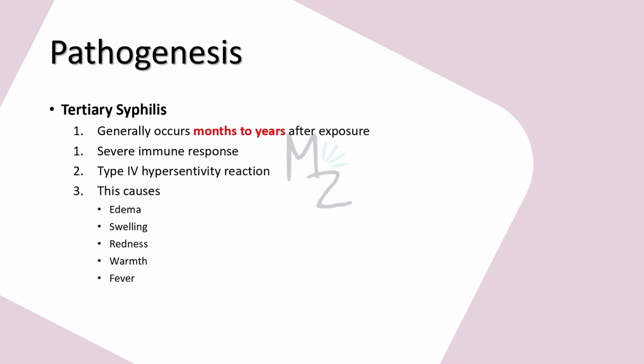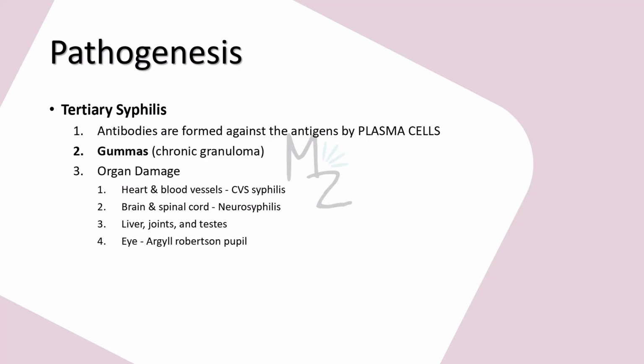If there are few spirochetes in blood, there will be a severe immune response, which will be led by T cells and macrophages. They will release certain cytokines like tumor necrosis factor alpha, interleukin-1, and interleukin-6. This immune response is called type 4 hypersensitivity reaction. And there will be certain symptoms like swelling, edema, redness, warmth, and fever. Plasma cells also get involved in the process, so they form antibodies against the antigens. We've talked about the antigens in the morphology section.